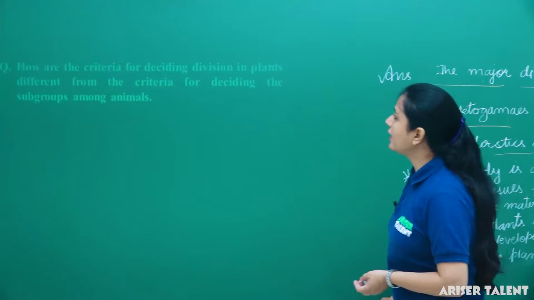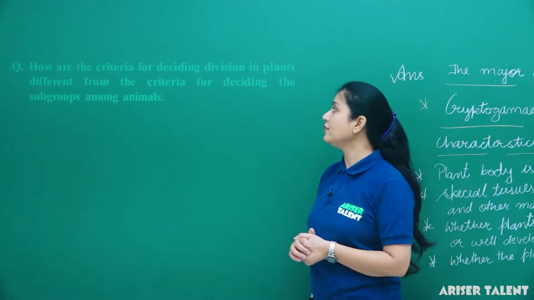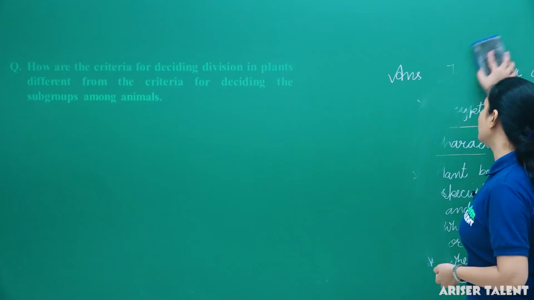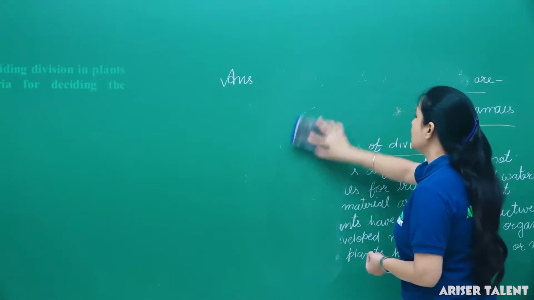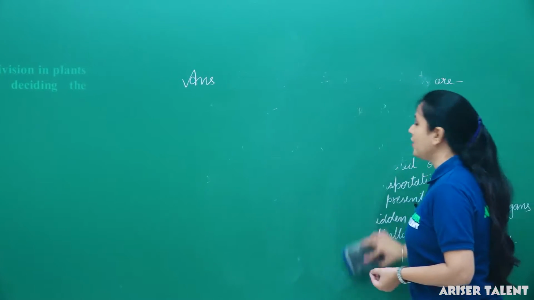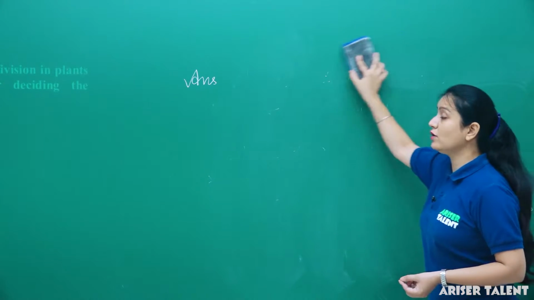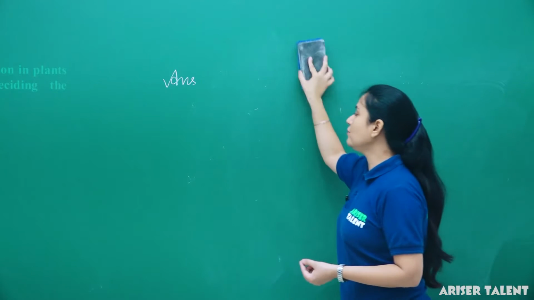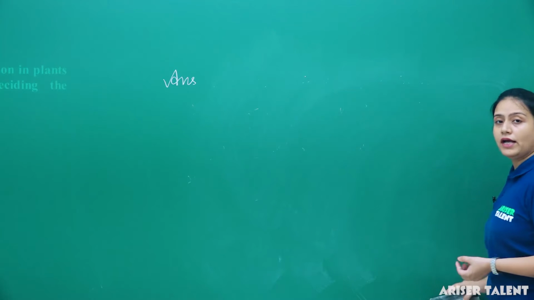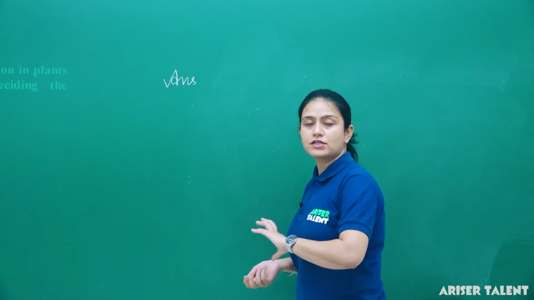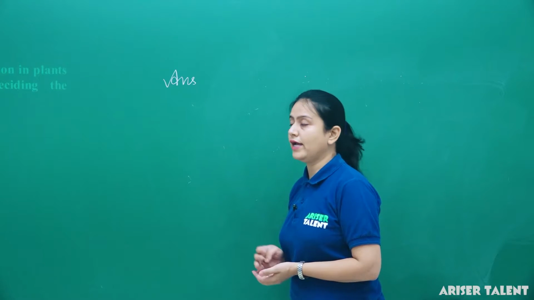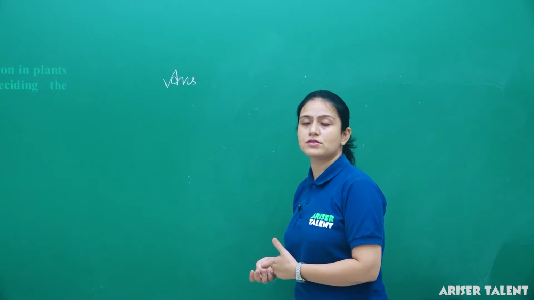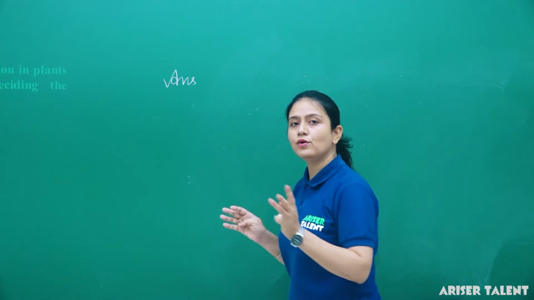Next, how are the criteria for deciding division in plants different from the criteria for deciding the subgroups among animals? As we know, the characteristics of plants and animals are totally different. Plants have a differentiated body, they are stationary, not motile, and autotrophic, whereas animals have a different body structure, as they are motile and perform very different functions for living and feeding. Animals do not synthesize their own food. They cannot perform photosynthesis. Thus, they are categorized into different groups.